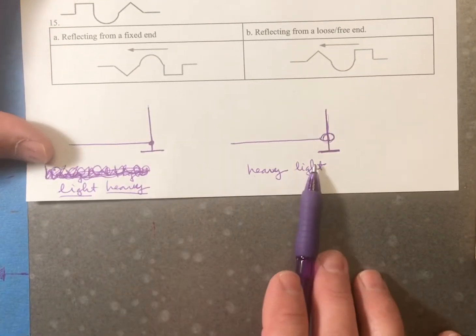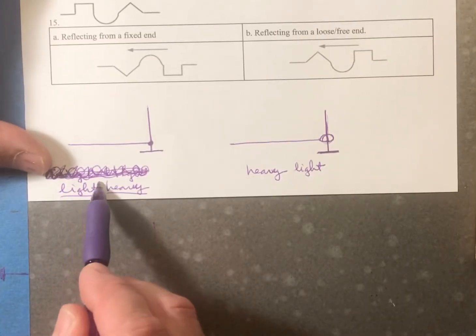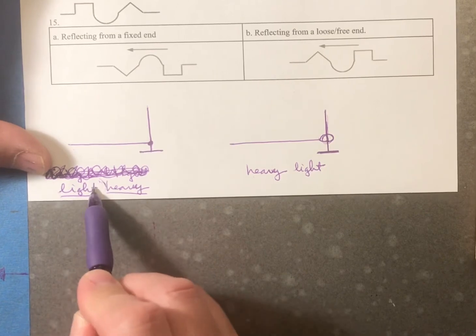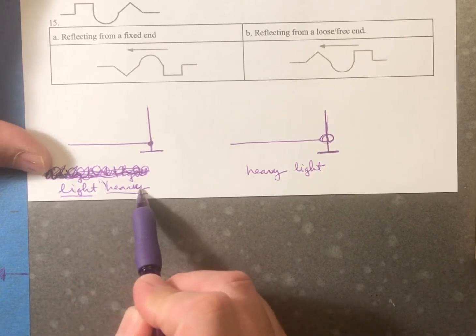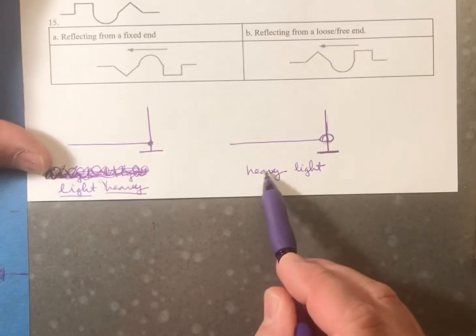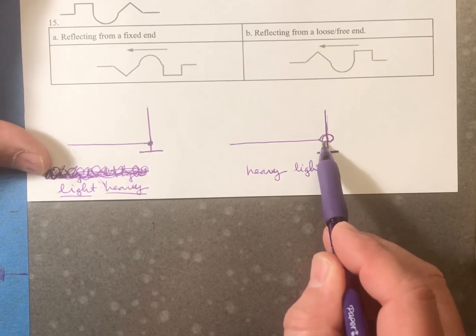Now, let's look at the bottom here. I made a little diagram, and I covered it up before. I want you to think that if you go from, say, a light rope, so low density, to high density, think of it as a fixed point here. If you're going from heavy to light, think of that as a loose end.